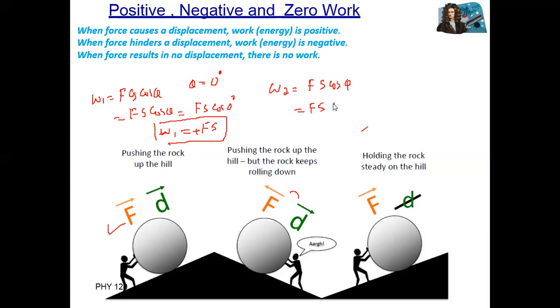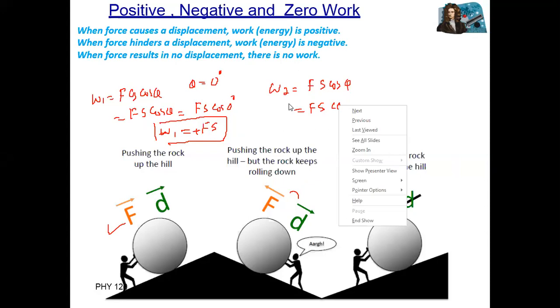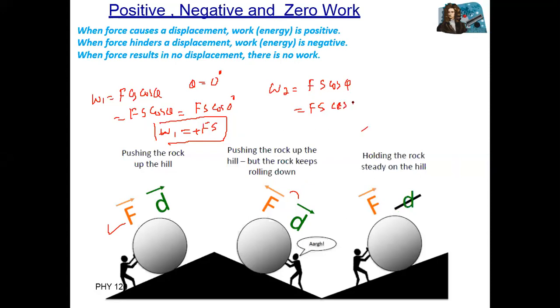So we have cos of 180 degree, where cos of 180 degree is equal to what? Minus 1. So we have F s multiplied with minus 1, equal to minus F s. This type of work is called what? Negative work.